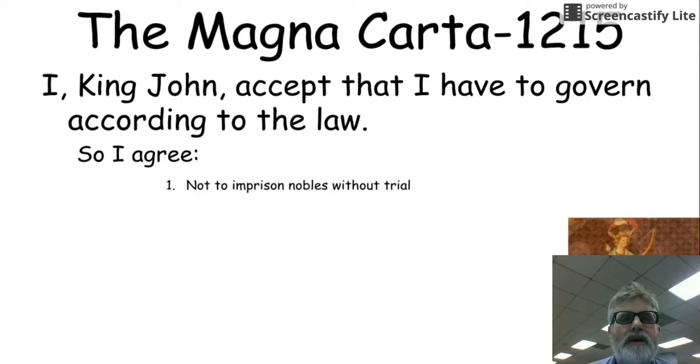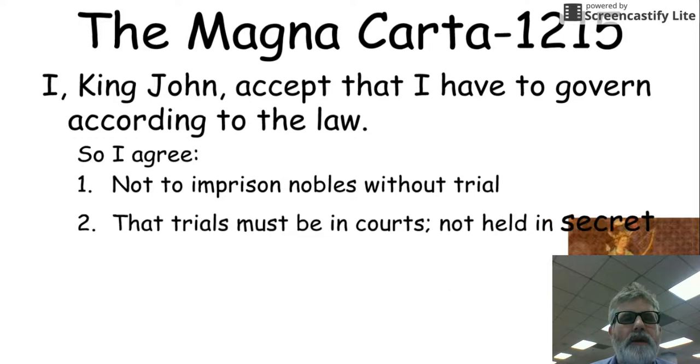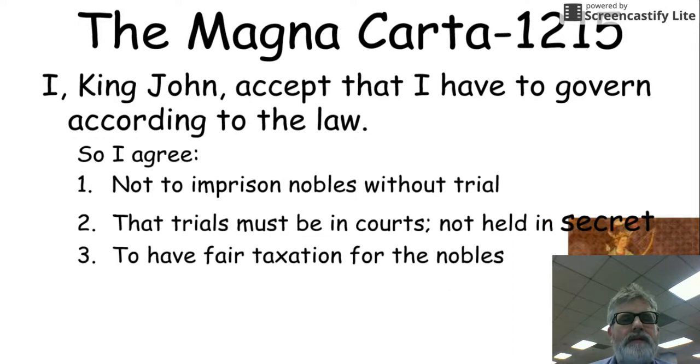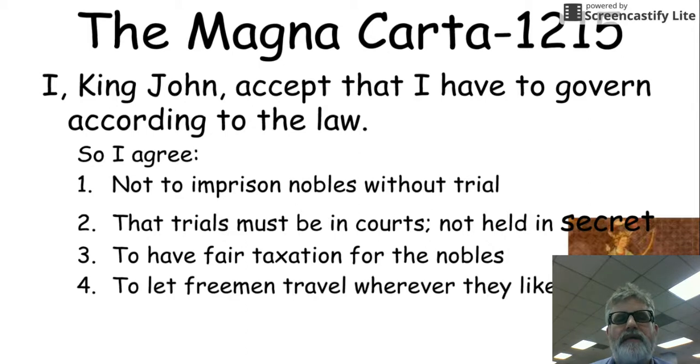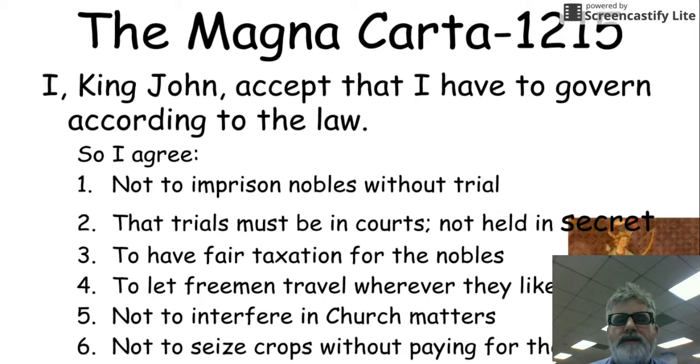King John agreed with the nobles not to imprison nobles without trial, that trials must be held in courts and not held in secret, and to have fair taxation for the nobles. King John also agreed to let freemen travel wherever they like, not to interfere in church matters, and finally, not to seize crops without paying for them. So this was where we got the right to trial by jury, and this basically set up that the monarch was not absolute.